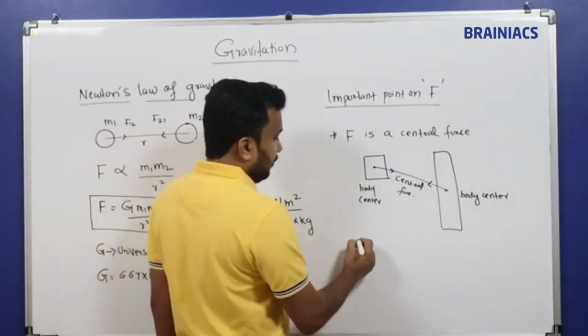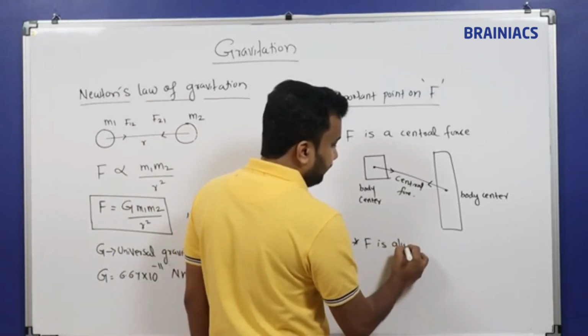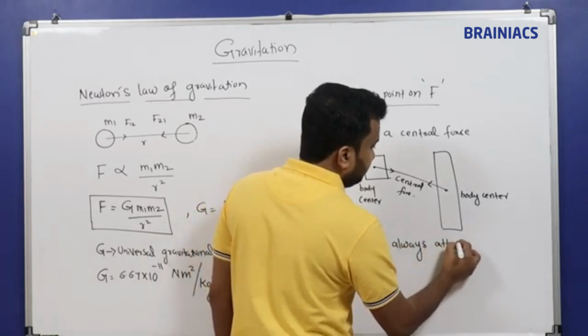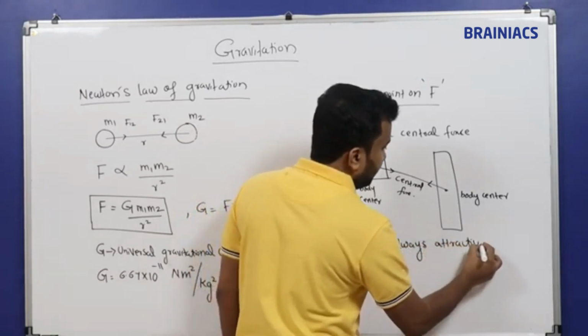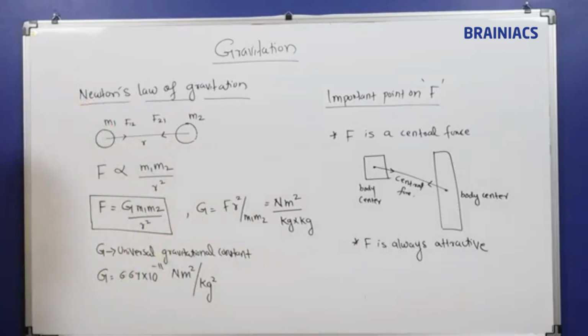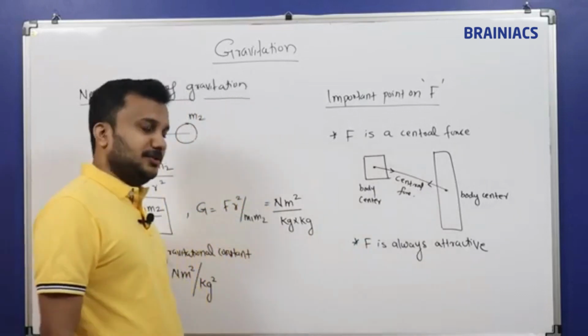And the second important point is that F is always attractive. It's an attractive force. Of course, it's not a repulsive force. Both bodies will always get attracted towards each other.